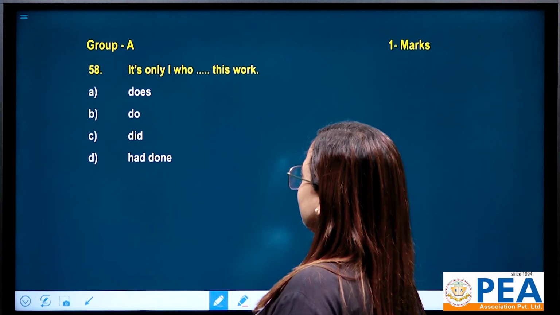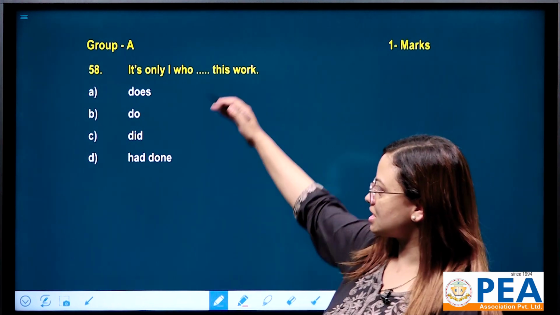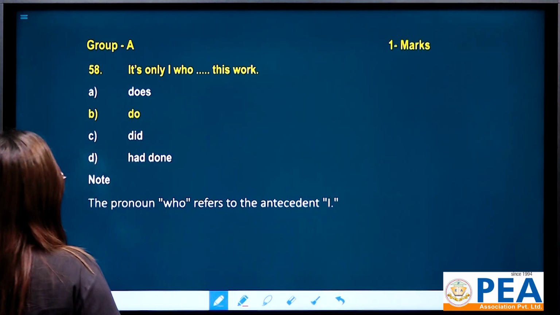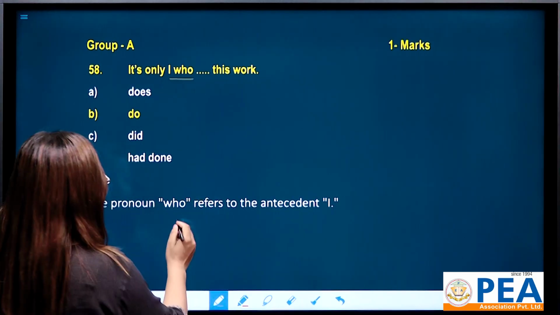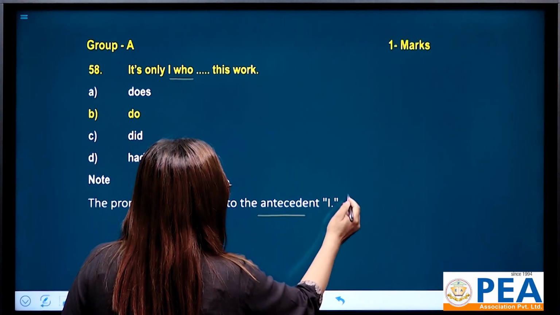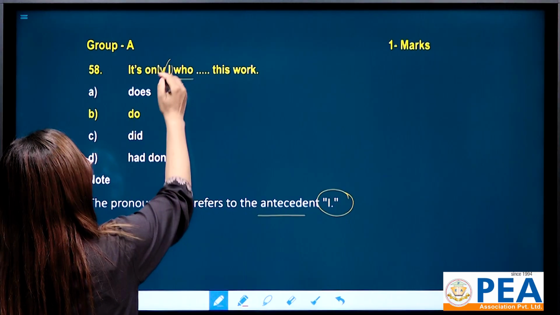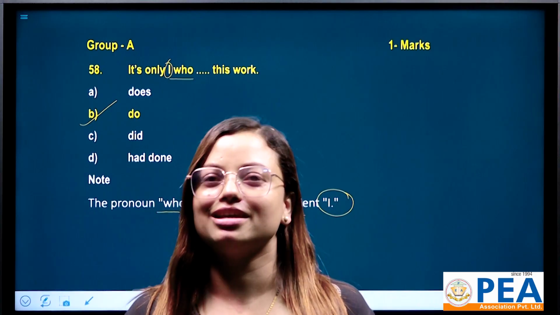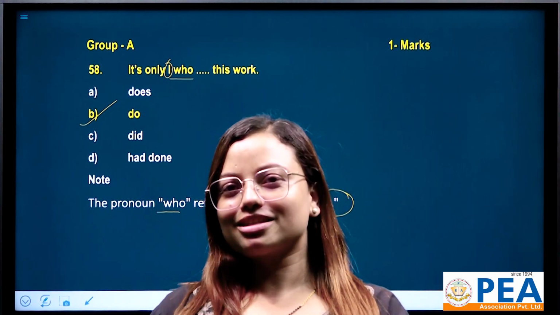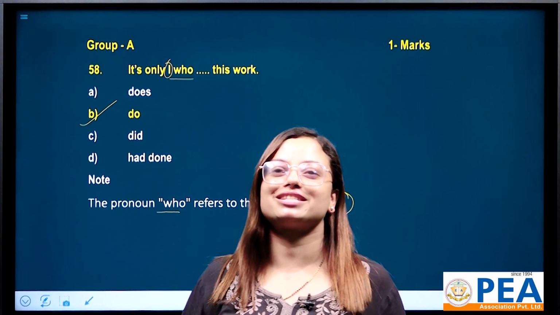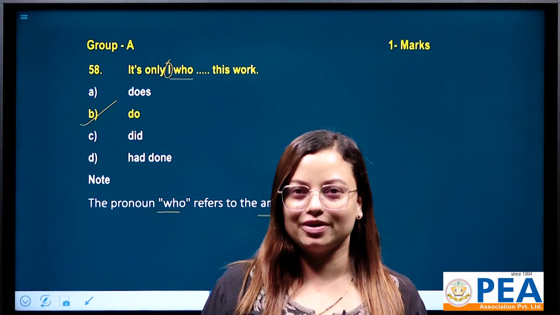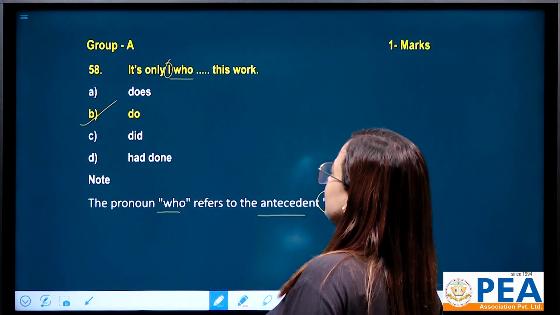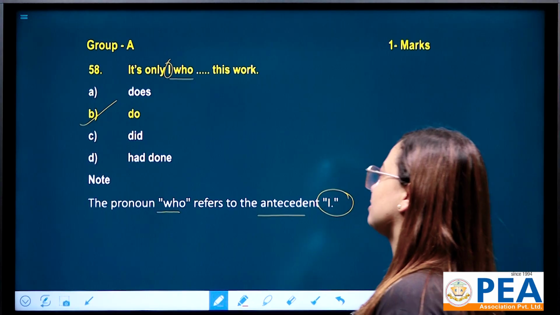It's only I who does this work. And options are does, do, did, had, done. Actually, here the pronoun who refers to the antecedent I. So I can take do, because I, being a singular subject, always takes plural verb, or let's say verb 1. That's why I do. It's only I who do this work.